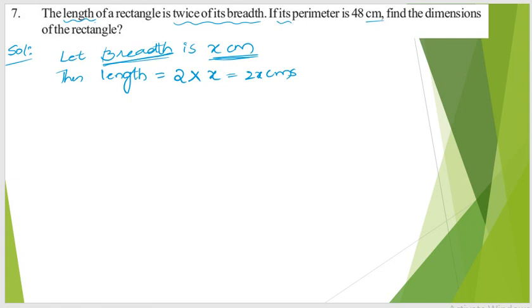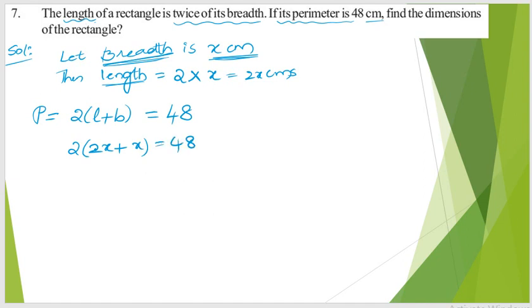Now, it is given that the perimeter is 48 centimeters. We know that the perimeter of a rectangle is 2 times (L plus B), and this value is given as 48 centimeters. Already we know the value of breadth and length, so let us substitute. 2 times (2x plus x) is equal to 48. 2x plus x is 3x, so 2 into 3x is equal to 48.